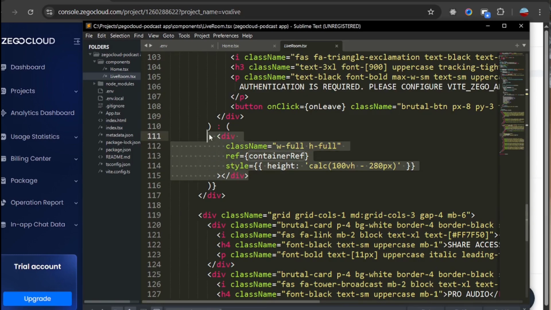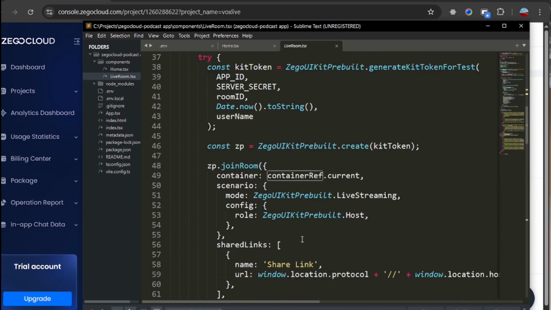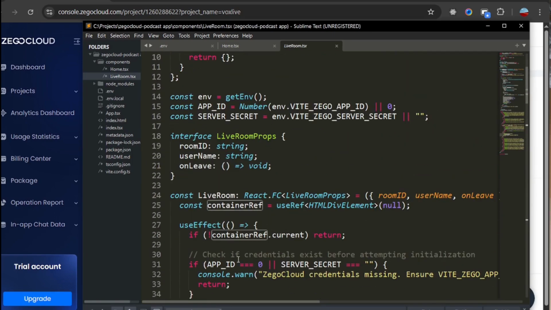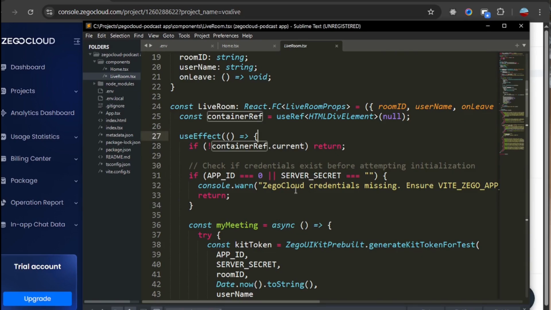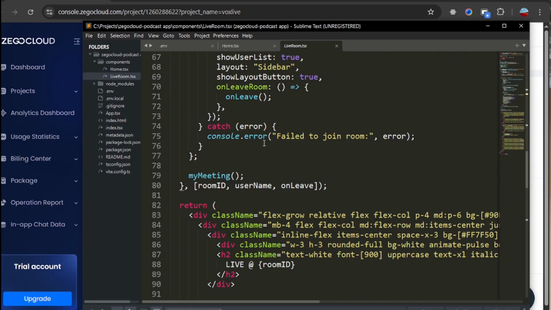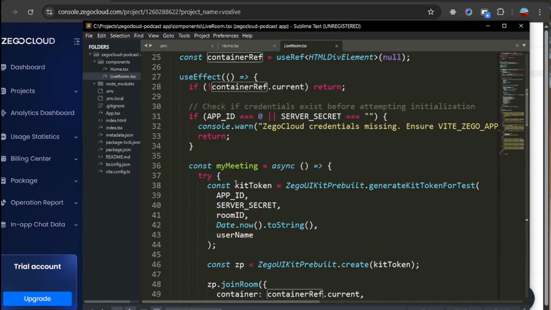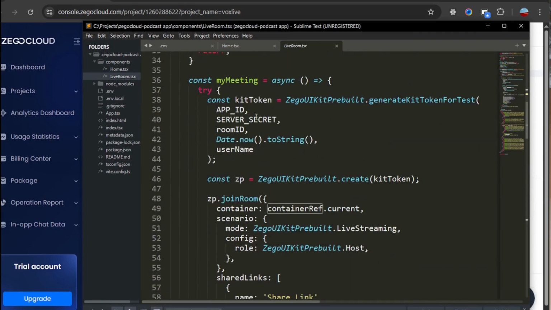This is where ZEGOCLOUD, the UI kit, is going to display the video interface and the audio interface with all its functionalities. And when we go here in my useEffect hook, I have some dependencies: room ID, username, the same dependencies, which are the props in the function here.